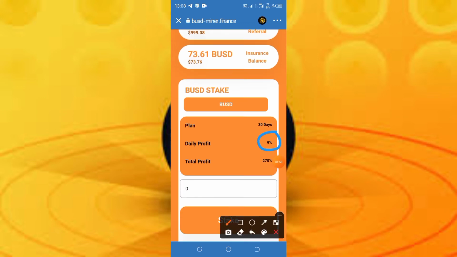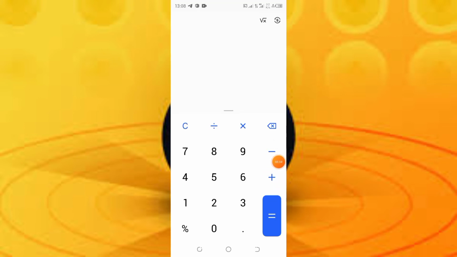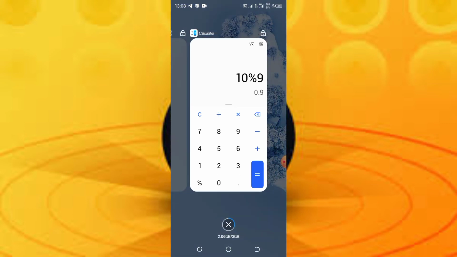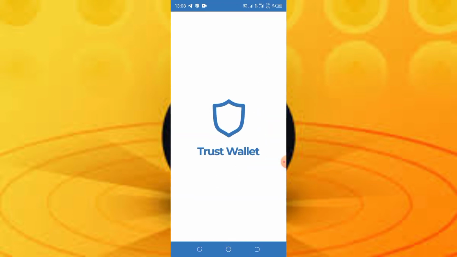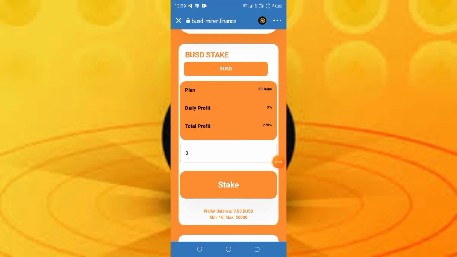Let's quickly do a rough calculation guys. Let's say we do the least amount, which is 10 BUSD, and we are going to be getting 9% of 10 BUSD on a daily basis. So as you can see, we're going to be getting 0.9 BUSD daily, and the total percent is 270%.